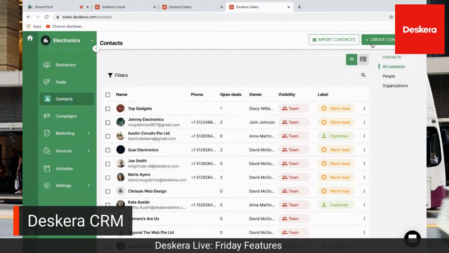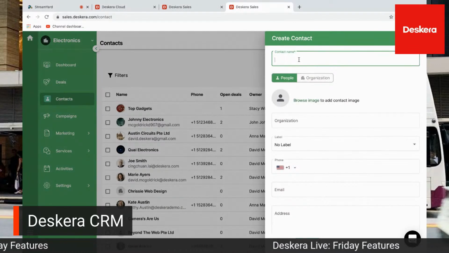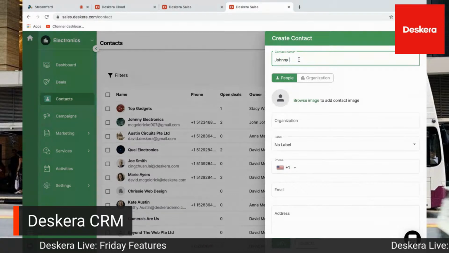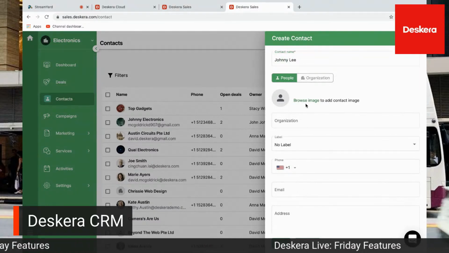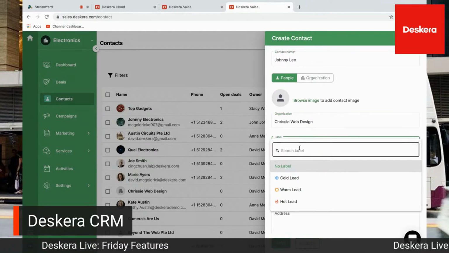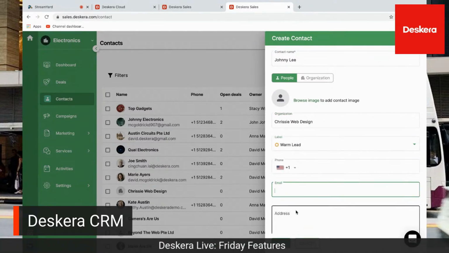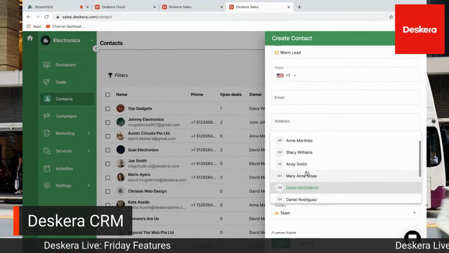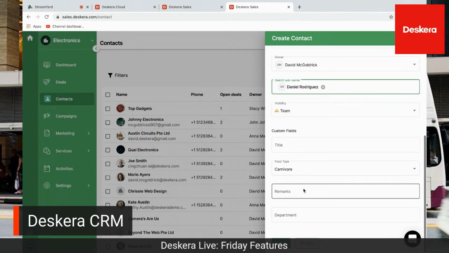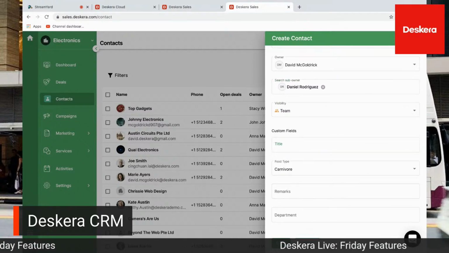Now, if I create a contact, I can click create, put in the contact name if it's a person or organization. So for example, Johnny Lee. Then I can browse an image and add an image. I can select an organization here. So for example, maybe Chrissy's Web Design. I can select a label. It's a cold, warm, hot. And based upon what I require, I can put an email address. I can select the owner. I can select the sub-owner. So maybe Daniel. And I can select the custom fields. For example, type, food, remarks, department.